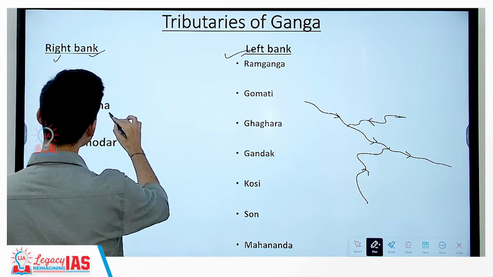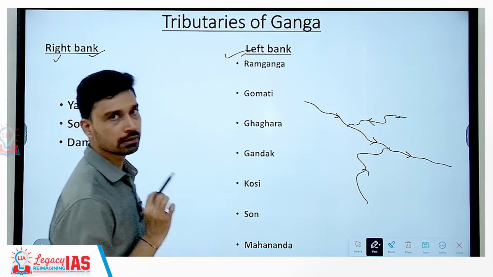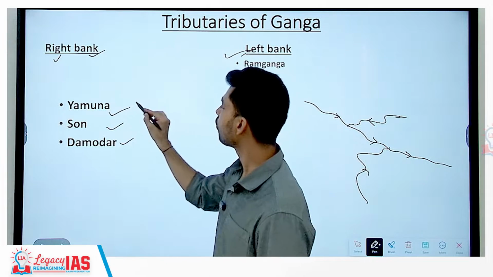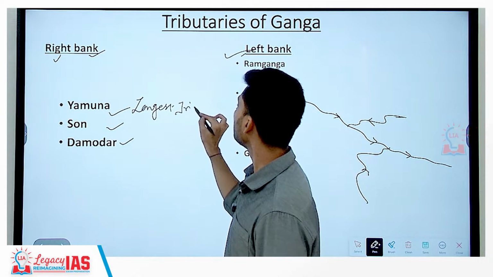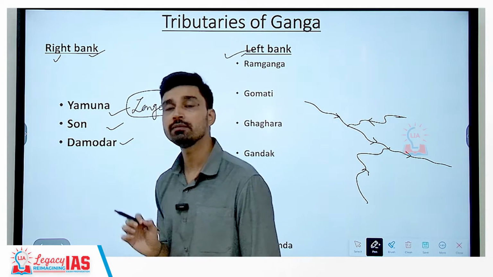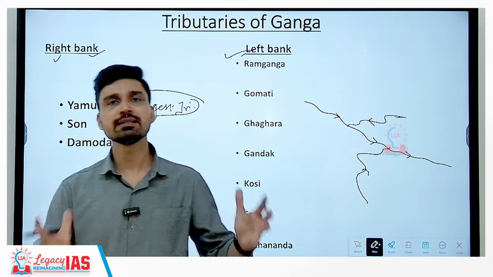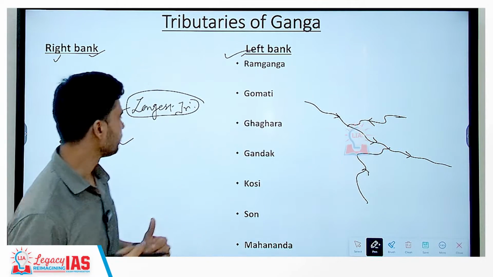So, there are 3 major right bank tributaries of Ganga, that is Yamuna River, Son River and Damodar River, where Yamuna is also the longest tributary of river Ganga, originating from the Bandar Punch peak, situated in the Yamunotri glacier, slightly to the west of the Gangotri glacier, from where the Ganga River originates.